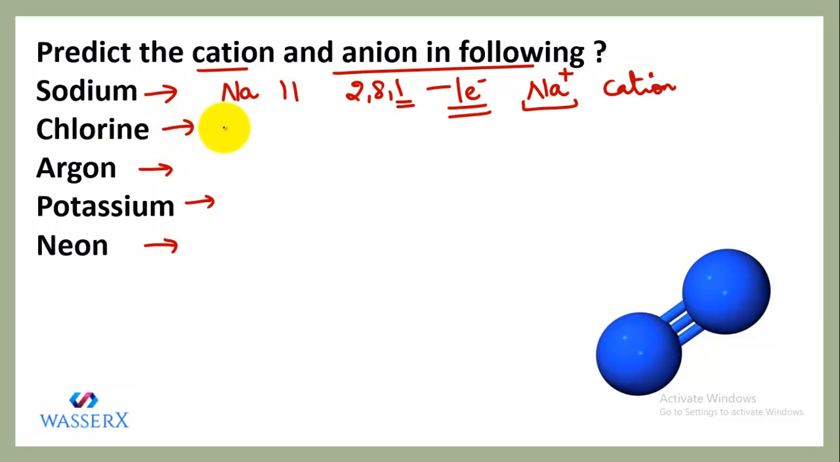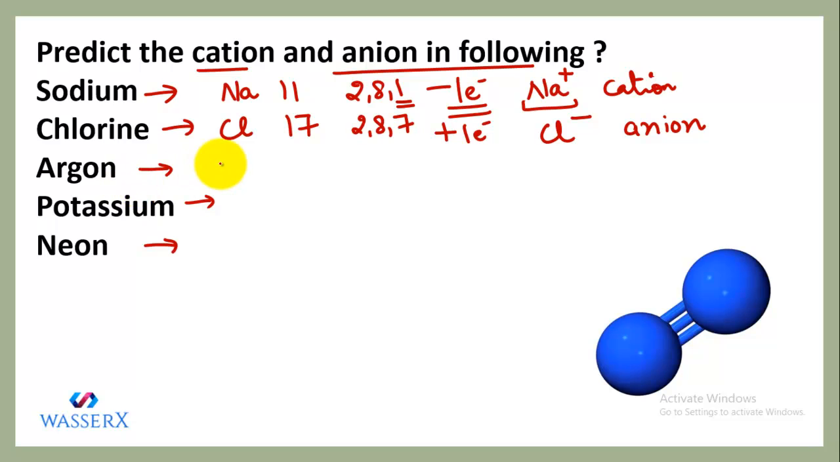Second, we have chlorine. The symbol of chlorine is Cl and its atomic number is 17. If we write its electronic configuration, it is 2, 8, 7. As you can see, it already possesses 7 electrons in its outermost shell, so it is easier to accept one electron and complete its octet. When it accepts one electron, it will form a negatively charged ion, that is Cl with one negative charge, because it has gained only one electron. An atom with a negative charge is called an anion. So chlorine has a tendency to form an anion.